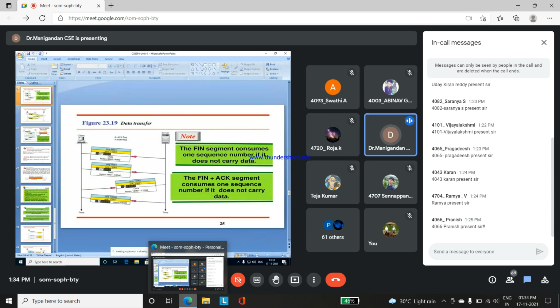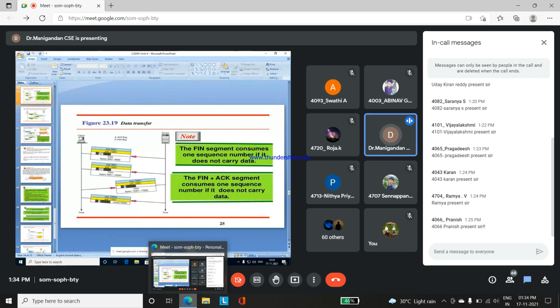First, the data from 8001 to 9000, 1000 bytes, is transmitted from client to server. Then there is another transmission from 9001 to 10,000, again 1000 bytes from client to server.